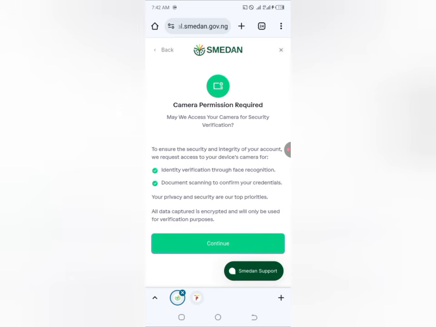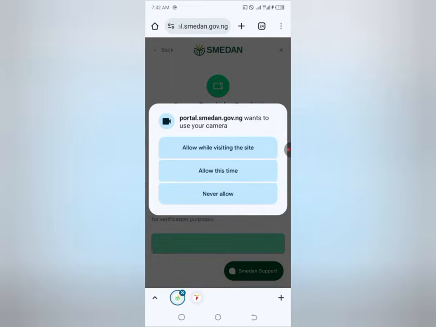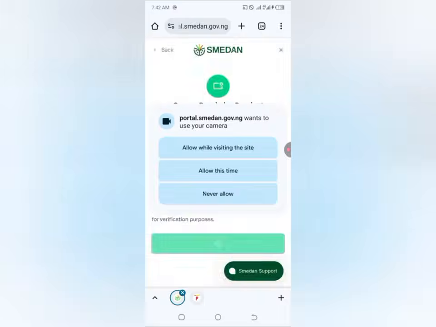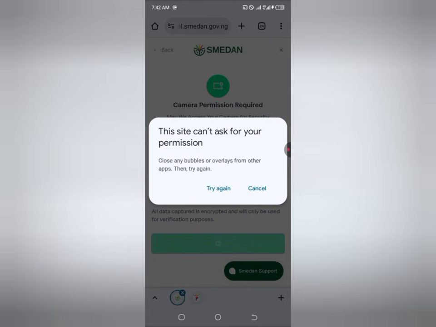It's going to ask me to take a selfie. Now you can see that camera permission is required. To ensure the security and integrity of your account, we request access to your device camera. So just click continue. Basically, you can read through and click continue. I'm going to click on allow only this time. For this, I have to stop my screen recording.